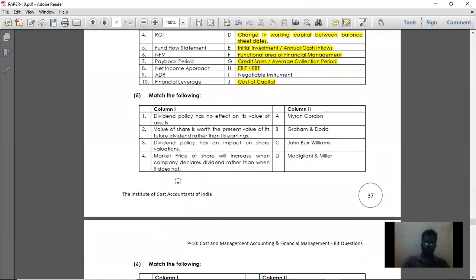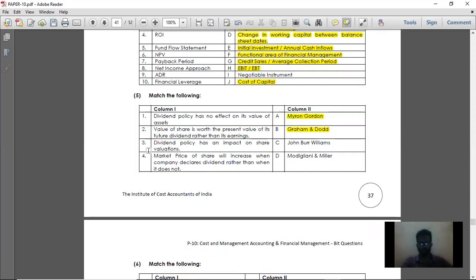Then moving on to the next, the fifth match the following. Option 1, point number 1, dividend policy has no effect on the value of assets. So a particular theory tells that dividend policy has no effect on the value of the assets. That is the Modigliani and Miller model. It tells that dividend policy has no effect on the value of assets. Next, the value of shares is worth the present value of its future dividends rather than its earnings. So Myron and Gordon. That is going to be the answer for point number 2.